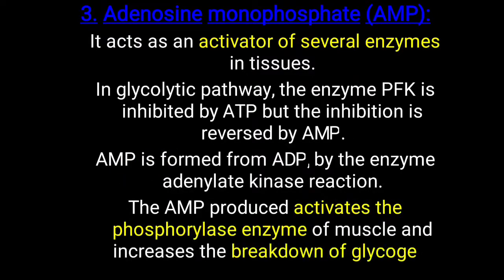AMP produced activates the phosphorylase enzyme of muscle and increases the breakdown of glycogen. Basically, breakdown of glycogen leads to the liberation of glucose, and that glucose will further provide energy. So AMP is ultimately targeted to give a signal to provide or generate energy inside the cell. So that is one of the important significances of AMP.